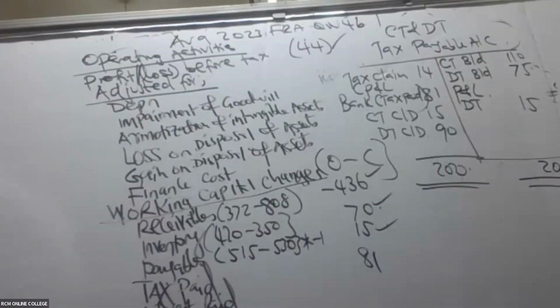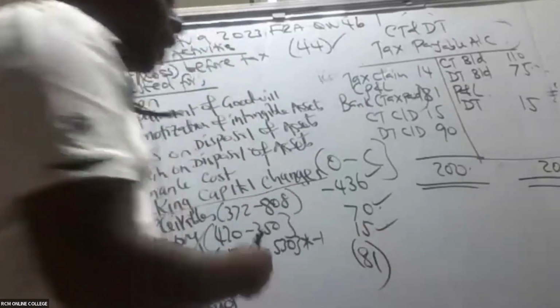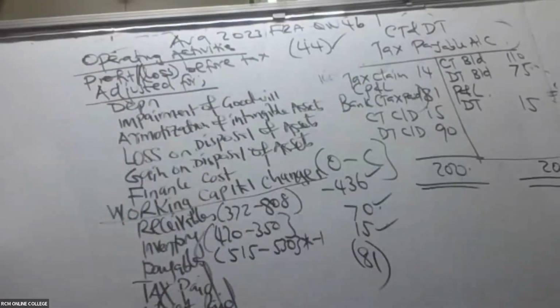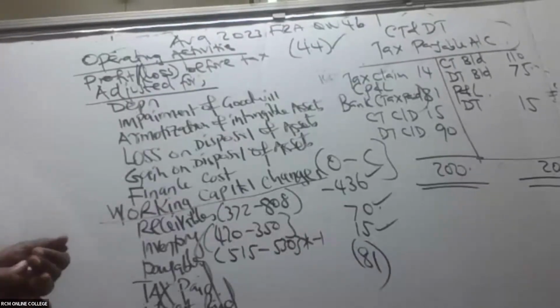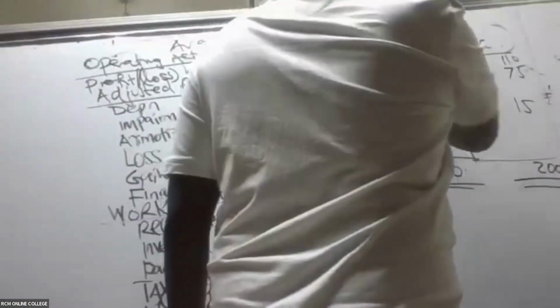So for us to be able to know the interest that was paid, we need to know the finance cost. So this is supposed to be in brackets, by the way, because it's a cash outflow. These two will always be in brackets. So now we are chasing for the interest paid. So if you allow me, I will be able to delete this.